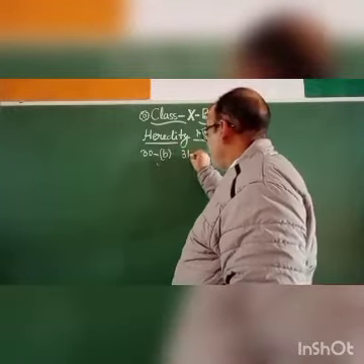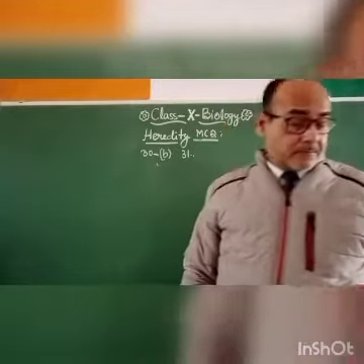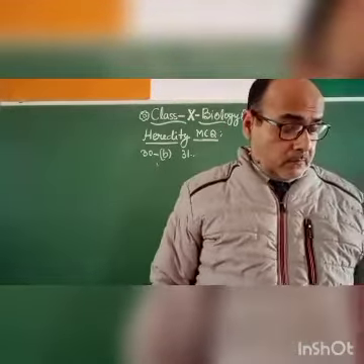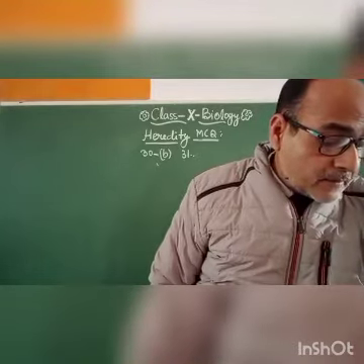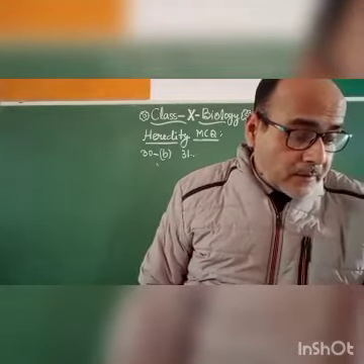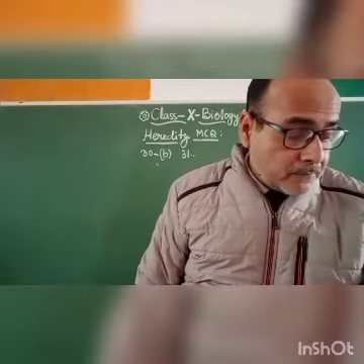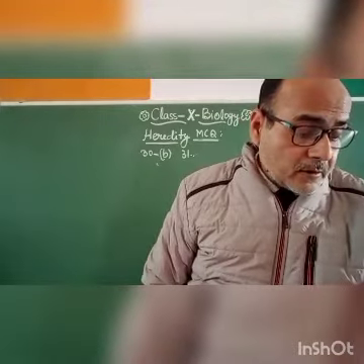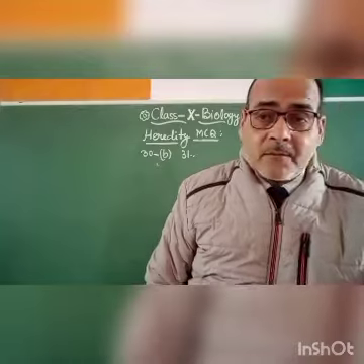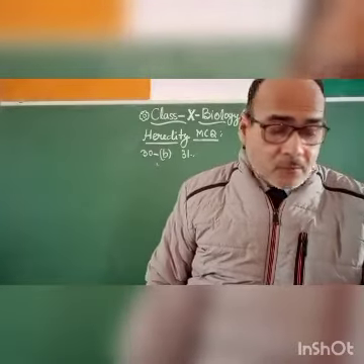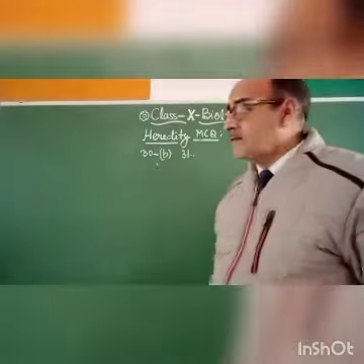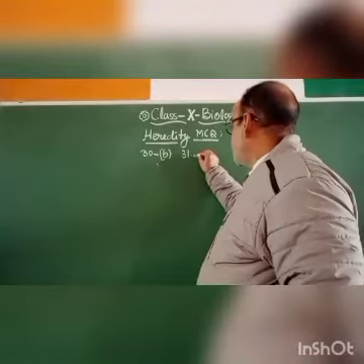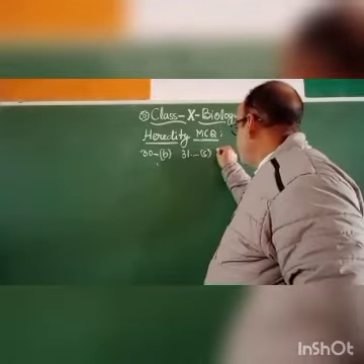Then come to 31. The question is, a basket of vegetables contains carrot, potato, radish and tomato. Which of them are the correct homologous structures? Homologous structures means both the roots, radish and carrot. So the answer will be C, 31C.